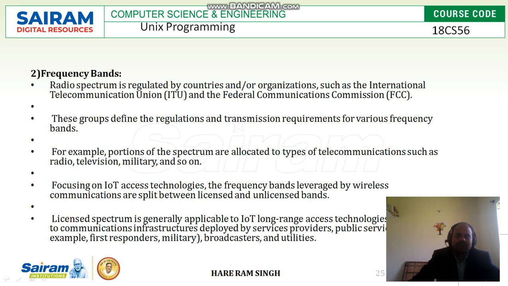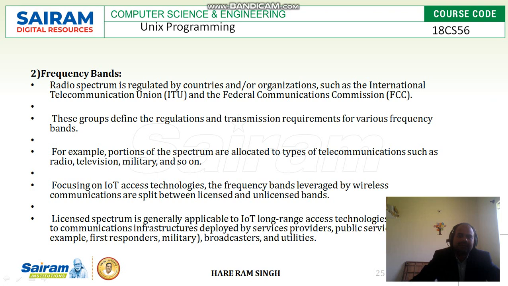So we have government or federal communications agencies which define the frequency band for the communication. For example, portions of spectrum are allowed for types of communication, such as radio, television, military, and so on. The whole band is divided for different use, for radio use, for television use, and military use.